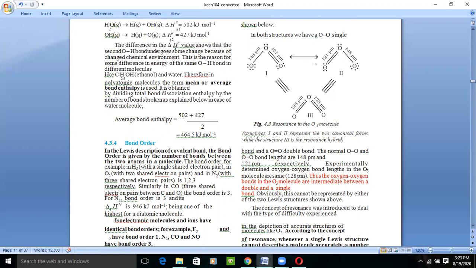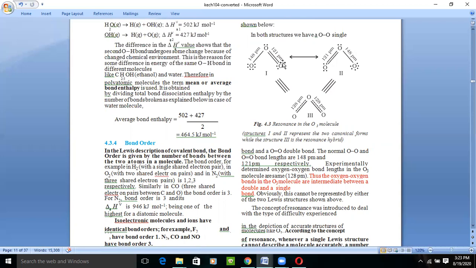In the next case, the first oxygen is combining with the double bond, but they have different bond lengths. In single bonds, we have 148 picometer bond length and 121 picometer in double bond. So there is a distortion in the shape of the O3 molecule.